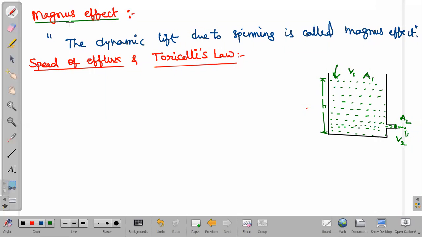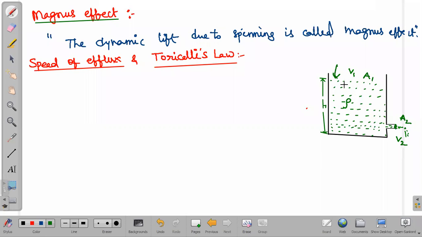Now, we already have a good application, Bernoulli's theorem. The same principle we will use to get its speed. We have taken that the total energy remains constant. If I consider water or some other liquid, its density will be the same throughout, since the same liquid is decreasing and coming out.